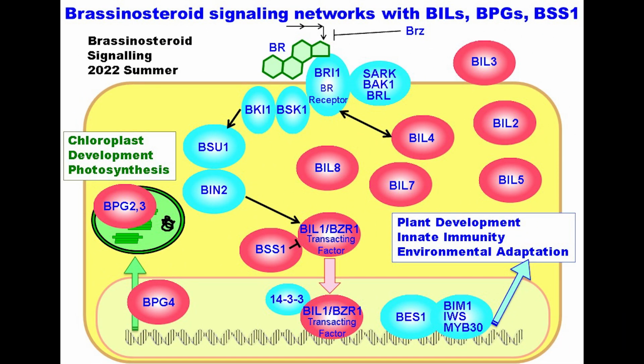For example, by our plant chemical biology, we have identified several kinds of new factors that are working in plant hormone brassinosteroid signaling. Okay, let's go to see our laboratories.